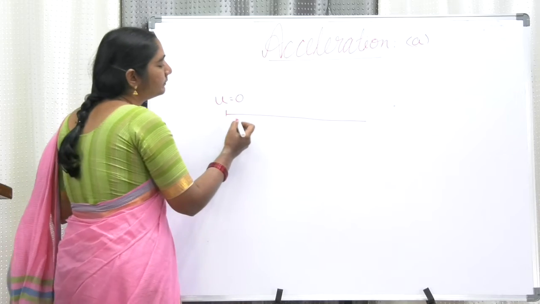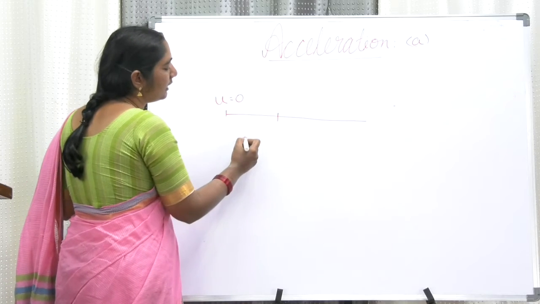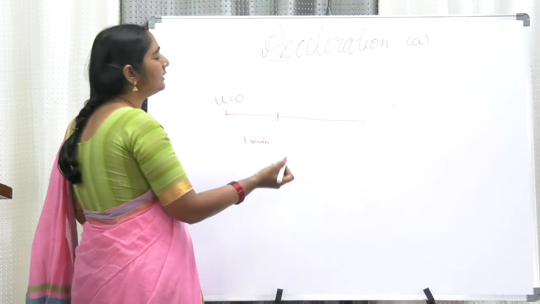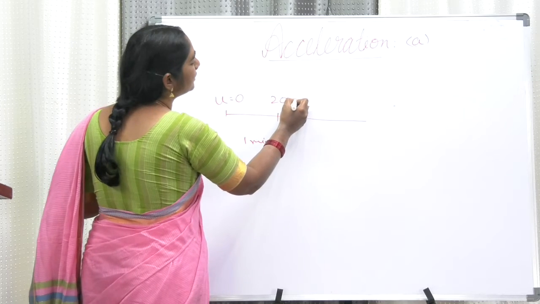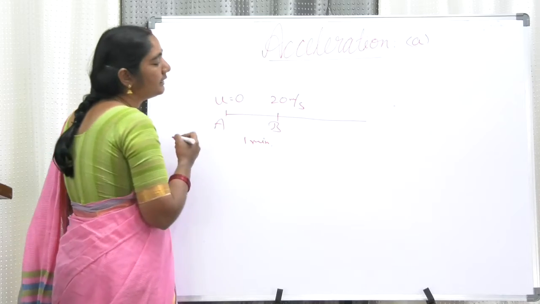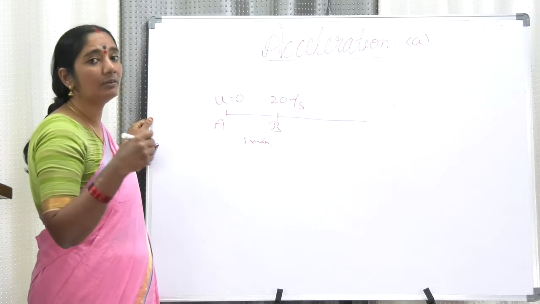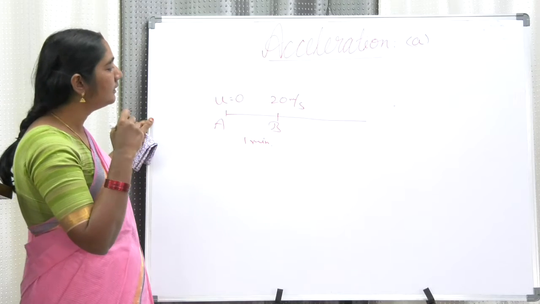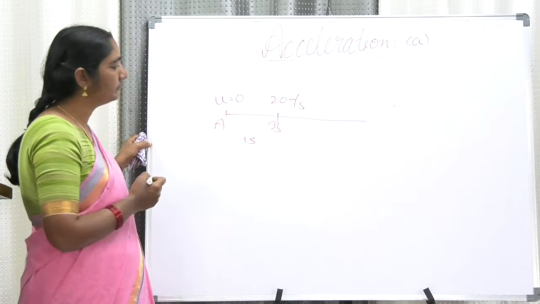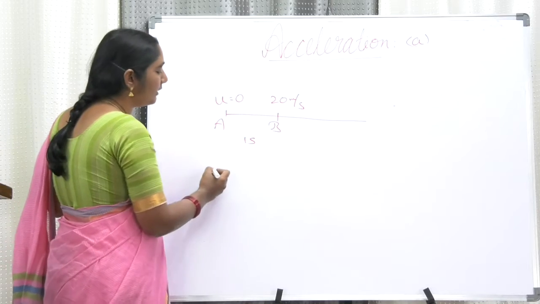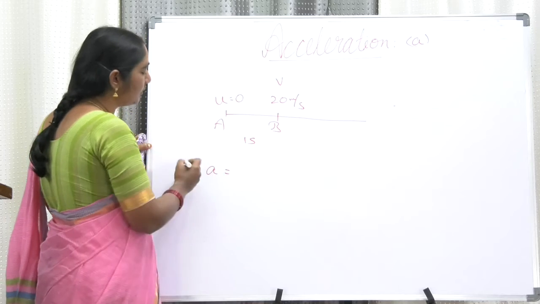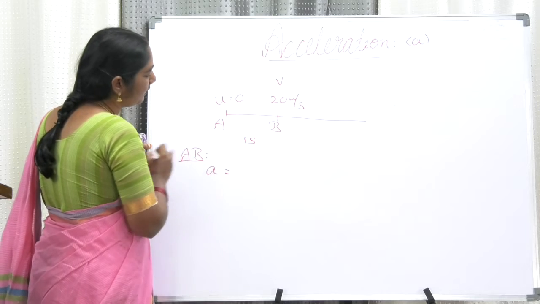Now you started. After some time, say 1 minute, your vehicle changed its velocity to 20 meters per second. So from A to B, by the time you came to B, your vehicle is having a velocity of 20 meters per second. Now let us take this time as 1 second. Now the acceleration of your vehicle is a, where this is the final velocity, and this is the initial velocity when you are taking the case from A to B.